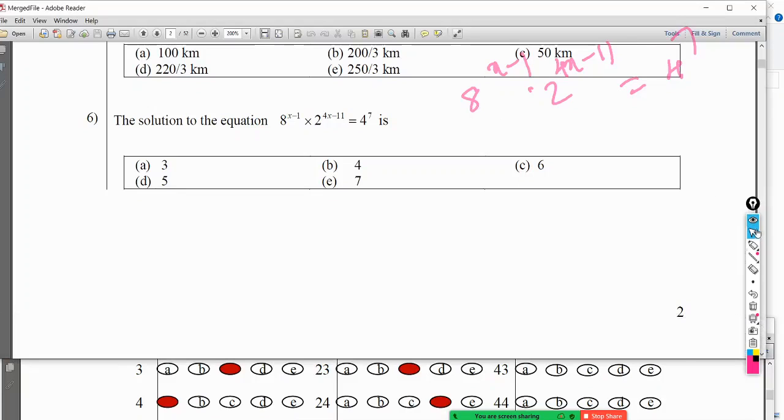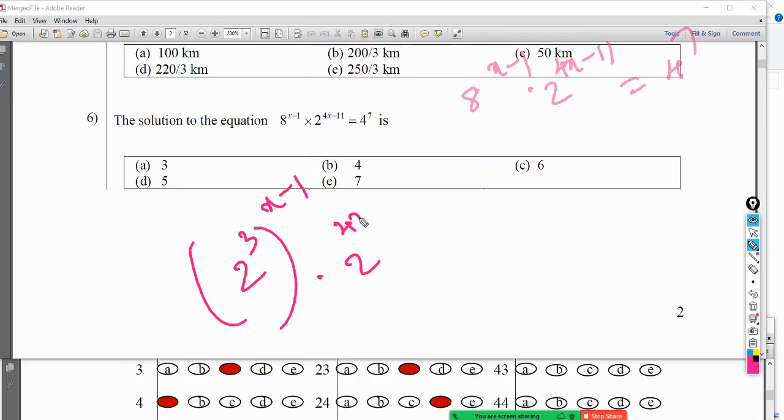So 2 to the power 3 to the power x minus 1, into, this is anyway 2 to the power 4x minus 11, equals 2 to the power 2 to the power 7. Now this I can write as 2 to the power 3x minus 3